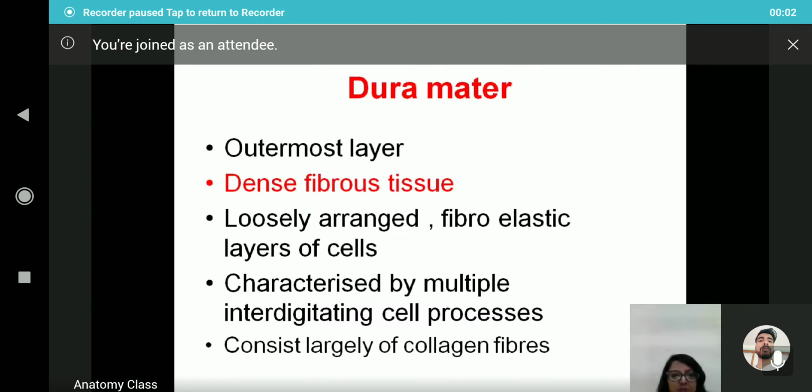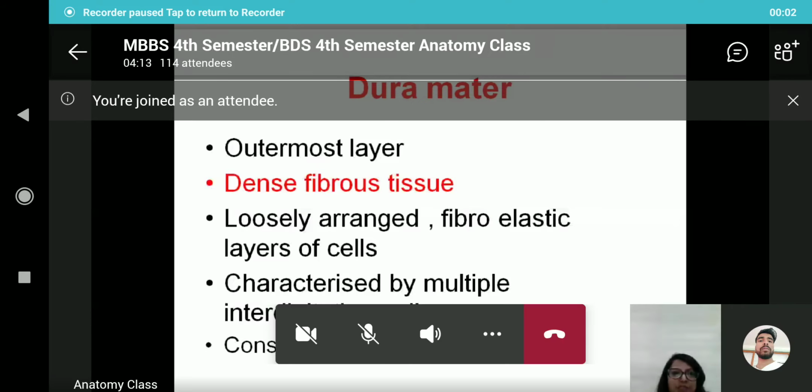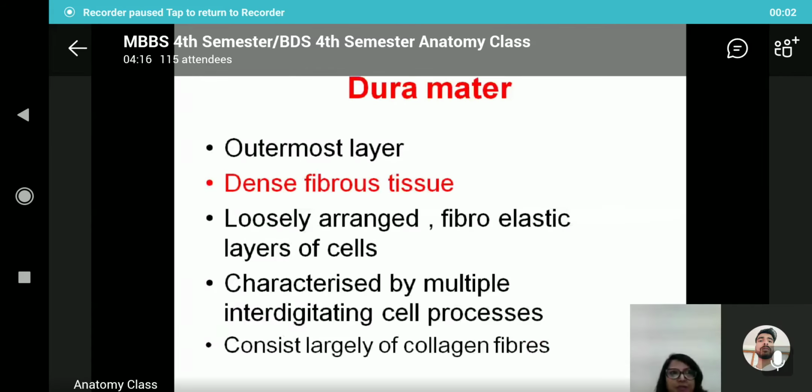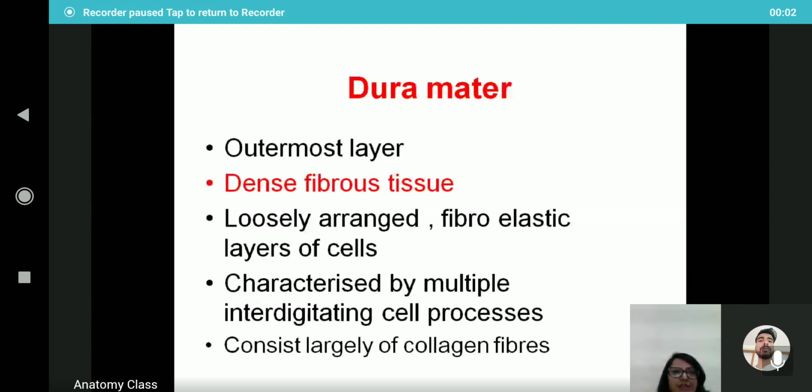And it consists largely of collagen fibers. The collagen fibers also provide the tough, dense support to the brain. So it is the layer which provides strong support to the delicate brain.